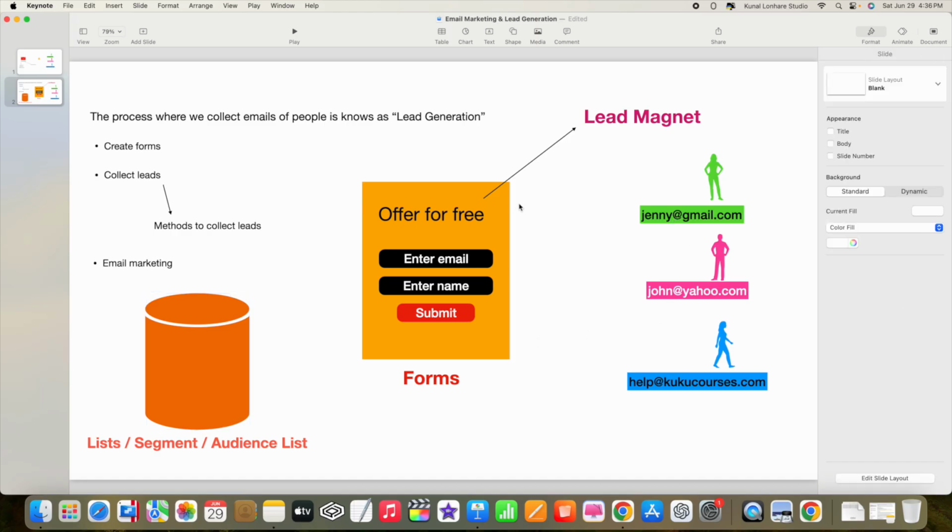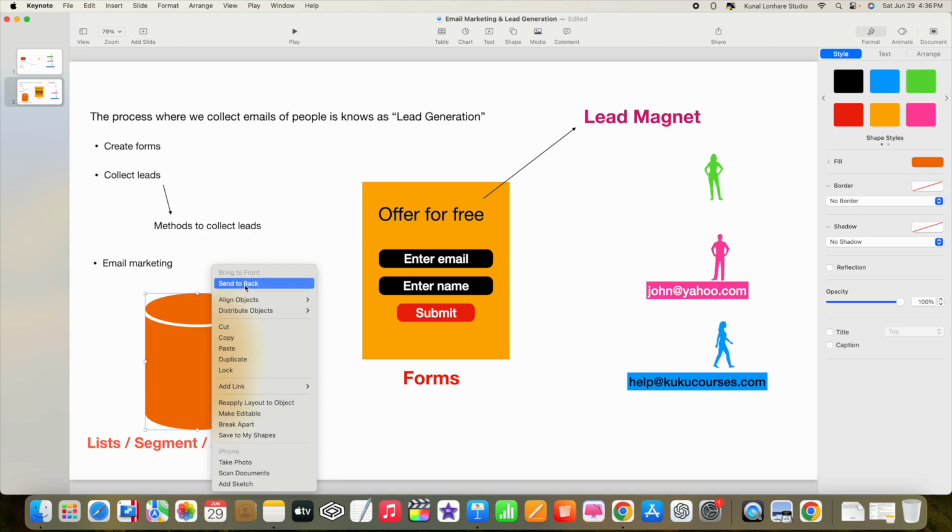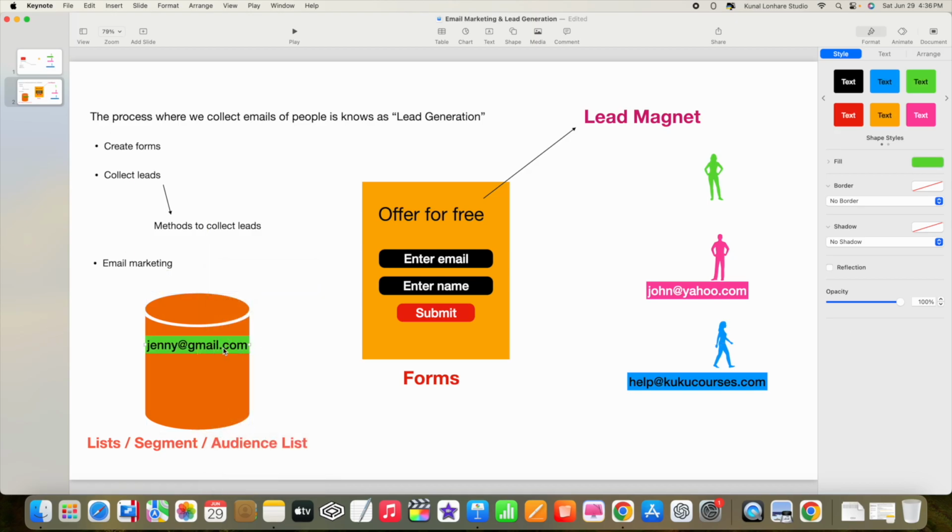Now whenever anyone, let's suppose Jenny, sees the offer of your lead magnet, that you are providing some free content, and Jenny wants that content, she will put in her email address and her name, and when she clicks on the submit button, all this information will go inside one container. Similarly, all the email addresses of the people will go inside this container and be saved inside the container.